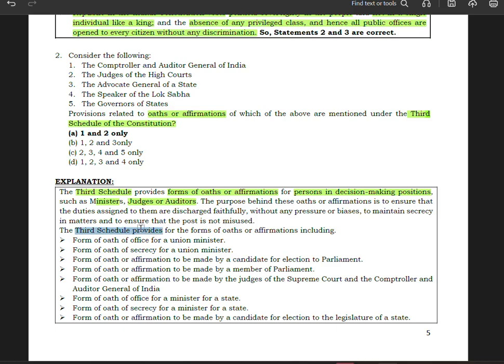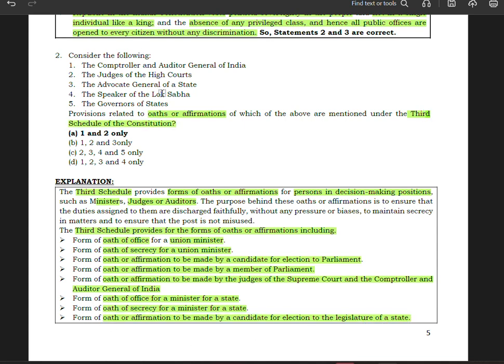The third schedule provides the forms of oath and affirmation, including the form of oath of office for a union minister, the form of oath of secrecy for a union minister, oath or affirmation to be made by a candidate for election to the parliament, oath or affirmation to be made by a member of parliament, oath or affirmation to be made by judges of the Supreme Court and Comptroller and Auditor General of India, oath of office for a minister of a state, oath of secrecy for a minister of a state, and oath or affirmation to be made by a candidate for election to the legislature of a state.